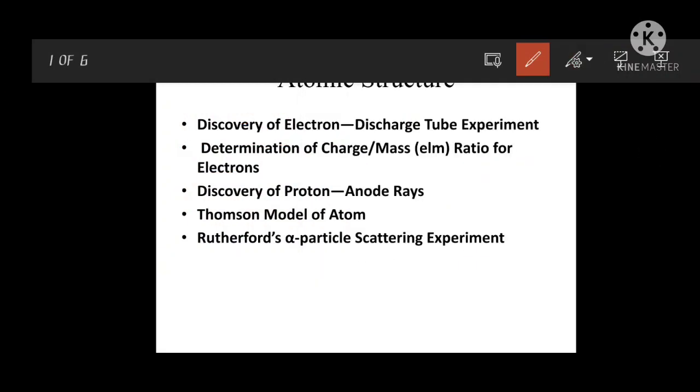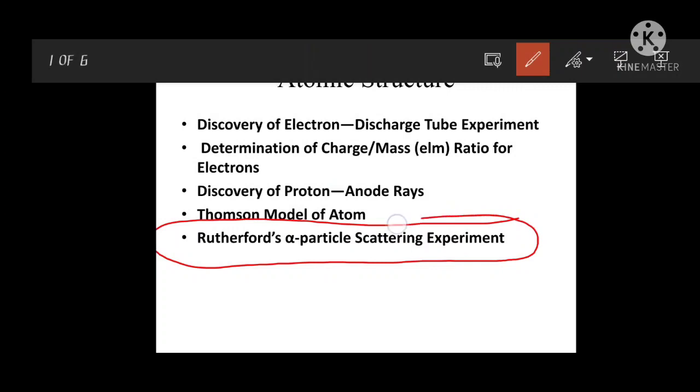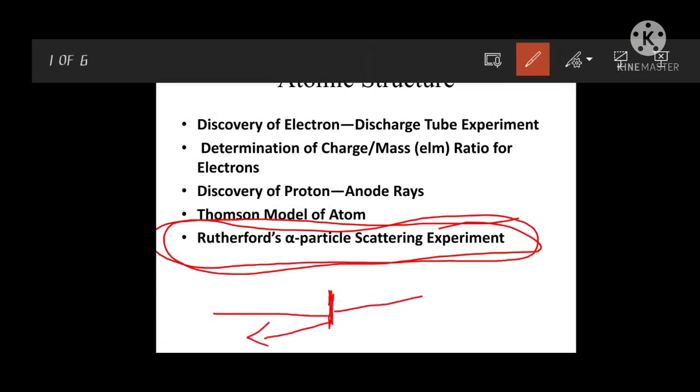What is the Rutherford atomic model? Rutherford explained the atomic model by using the alpha ray scattering experiment, or alpha particle scattering experiment. He took a gold foil and traveled alpha particles through it. Some of the alpha particles bounced back and some traveled through and struck a zinc sulfide screen.